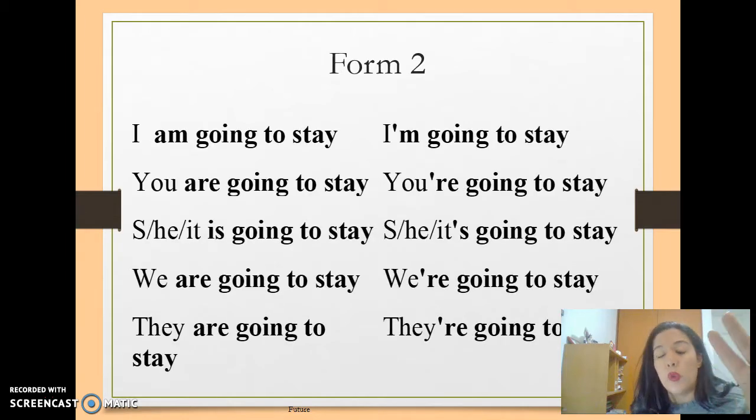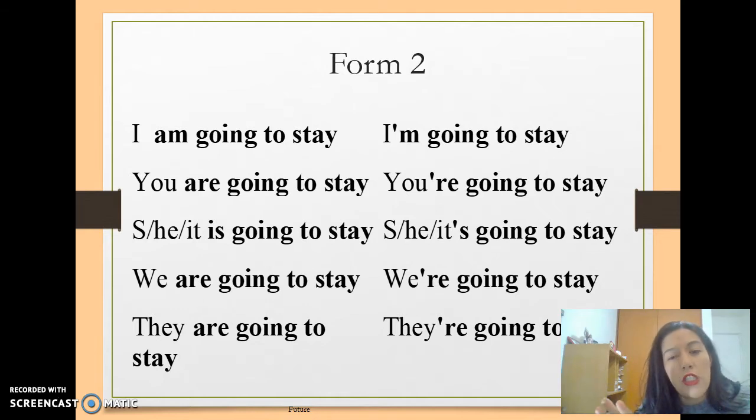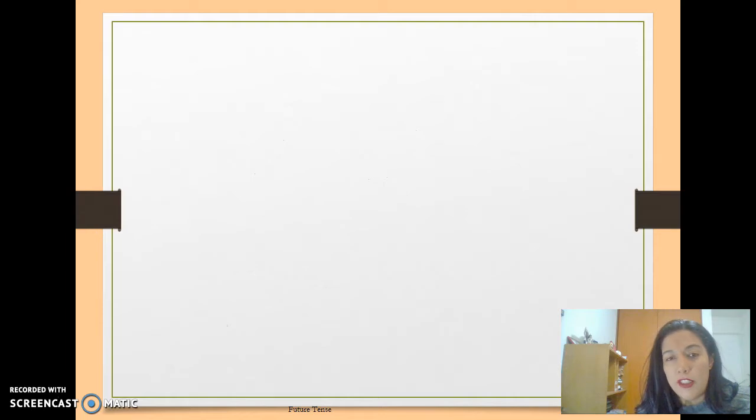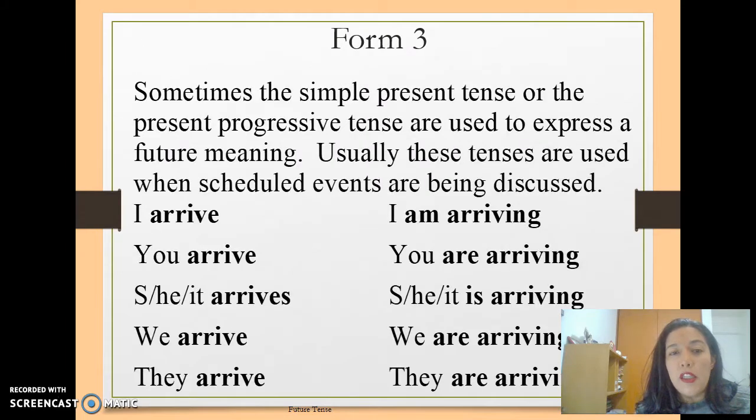Then we go to form 2. We have will and we have going to. Okay, I am going to stay. You are going to stay. She is going to stay. Okay, this is repeated. Now form 3.